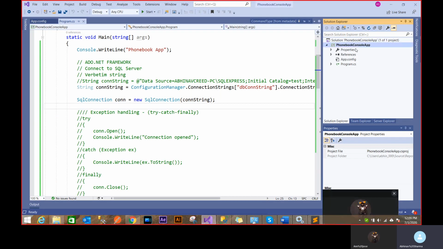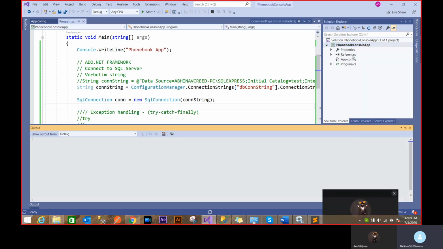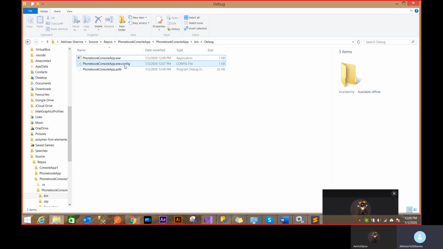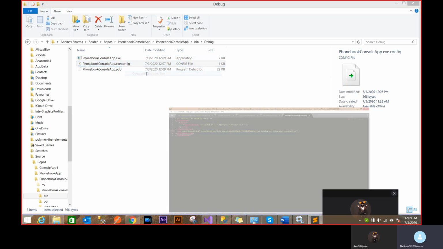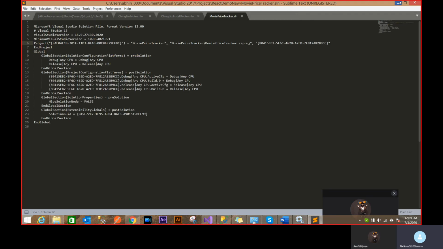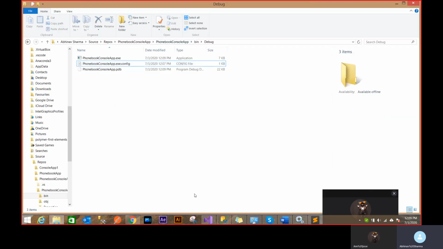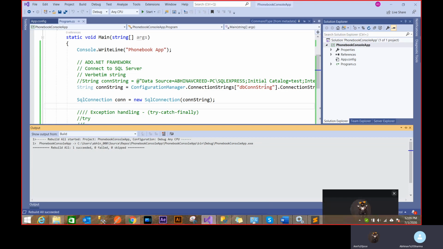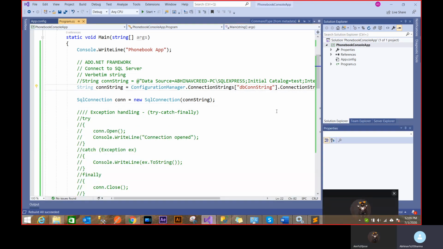And now every time I'm debugging it, rebuilding it or building it, it's creating a new exe here every time. So now you see my config file will be restored to normal. See, it's restored back because every time I'm building it, I'm basically recompiling this exe and storing it here. So you get the concept of configurations.